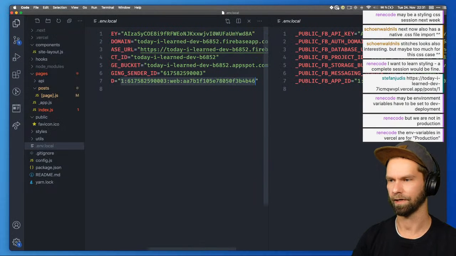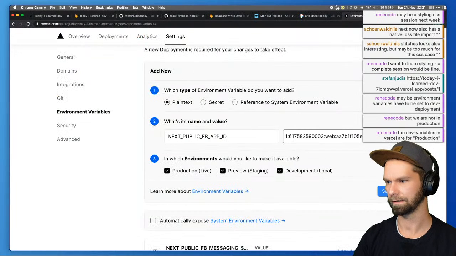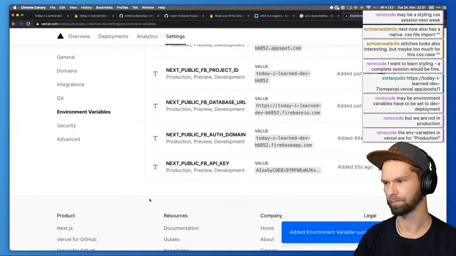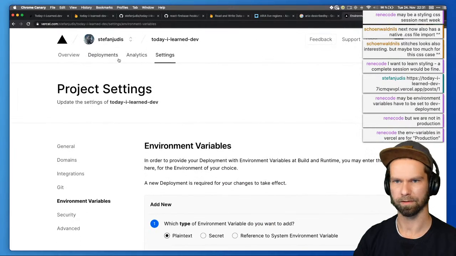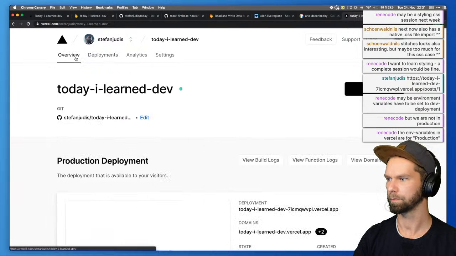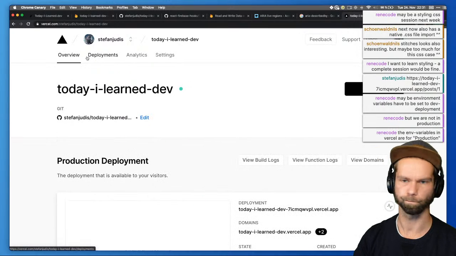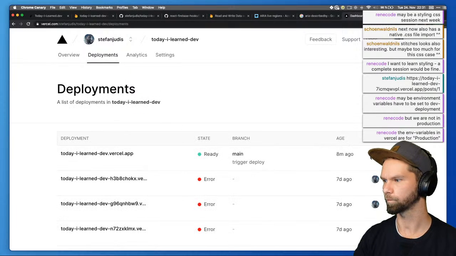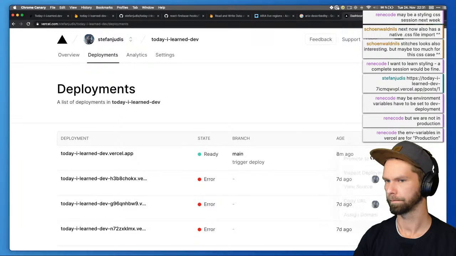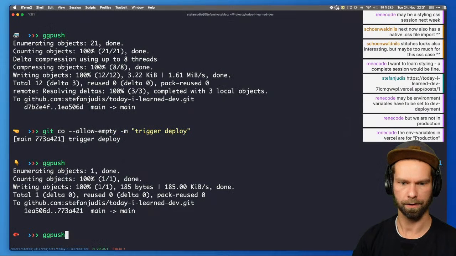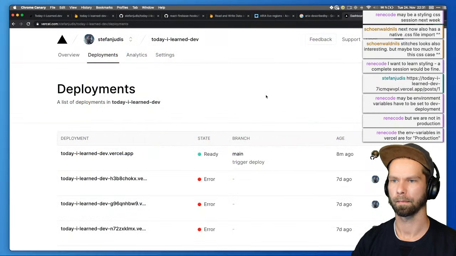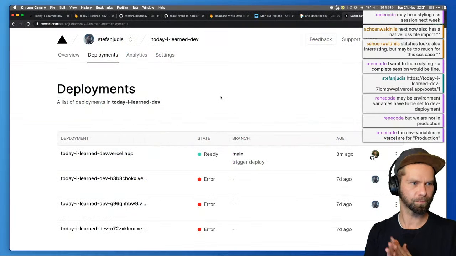And I'm really not quite sure if I'm not exposing very bad information here. Okay. And these should probably be secrets in the first place, but I was confused about the whole thing. Okay, so let's trigger a new deploy. Where do we do that? Can we do that again? Okay, let's just trigger a new one from here. Moment of truth, it's coming.